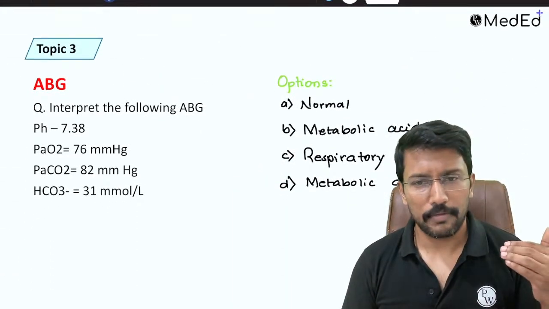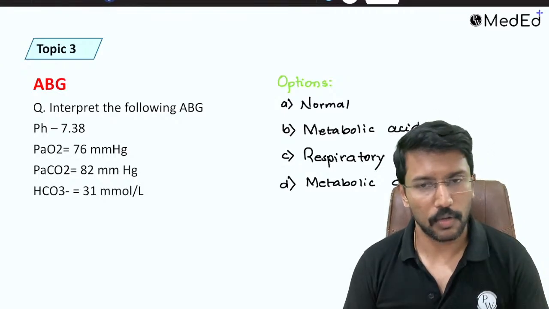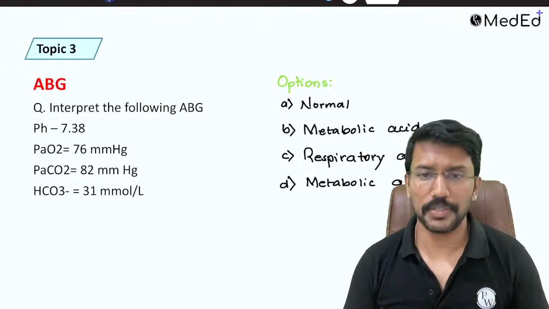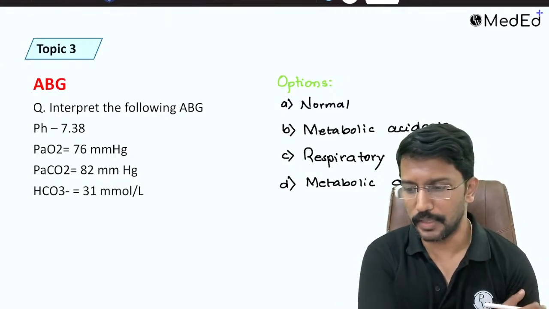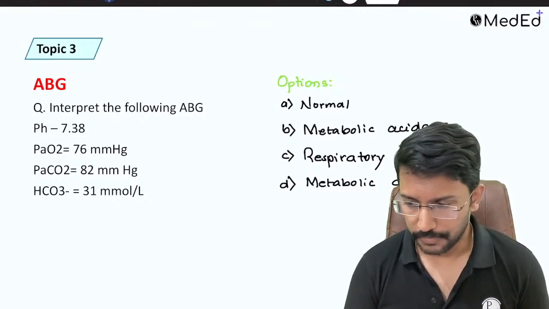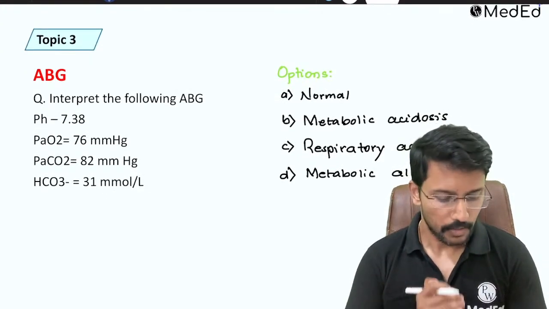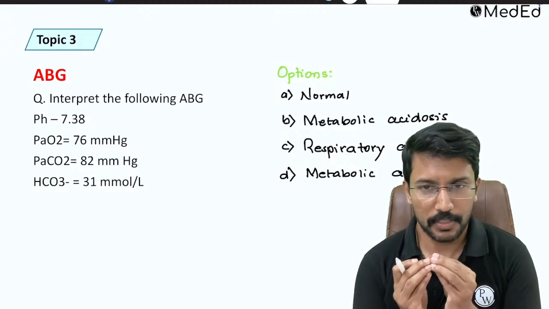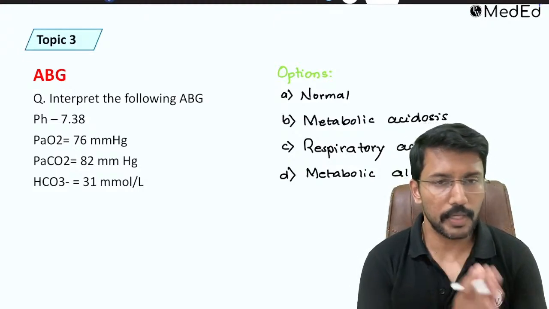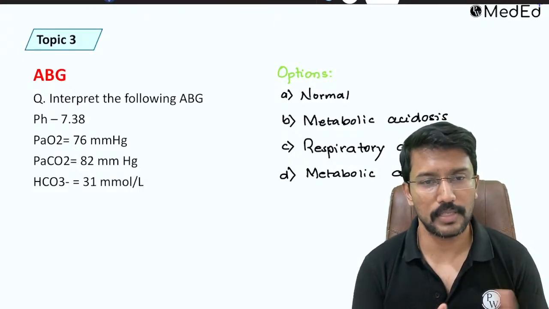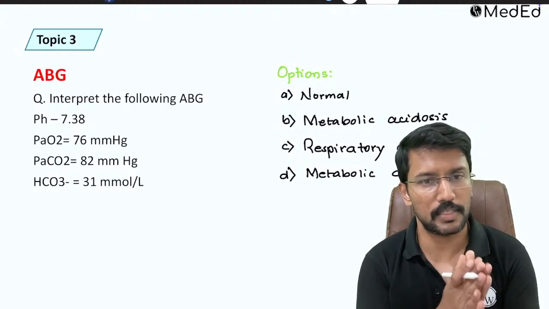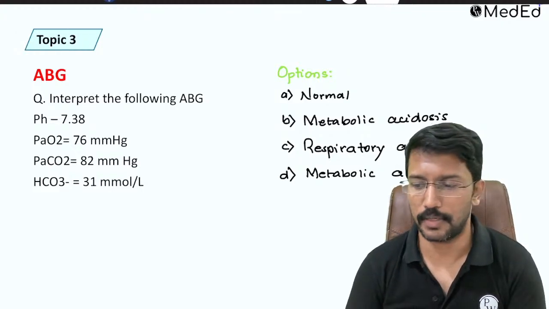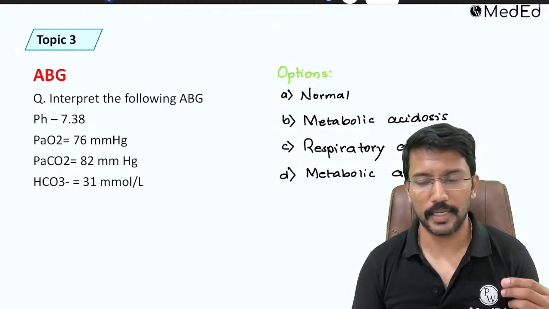I think almost every NEET PG exam has one question on ABG. Most of the questions are simple, but sometimes they can make it a bit tricky. So here is a question. Interpret the following ABG and tell me whether it is normal or whether the patient has an ABG abnormality. The pH on this ABG is 7.38, PaO2 is 76, PaCO2 is 82 and bicarb is 31. So what do you think? Is this a normal ABG or abnormal?